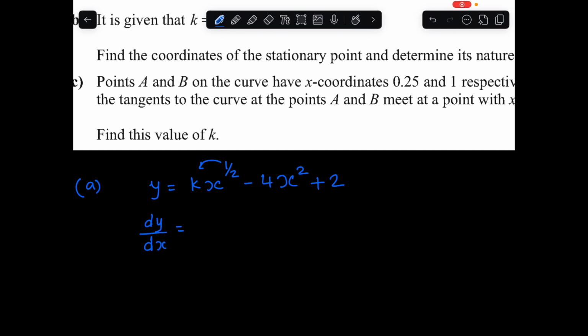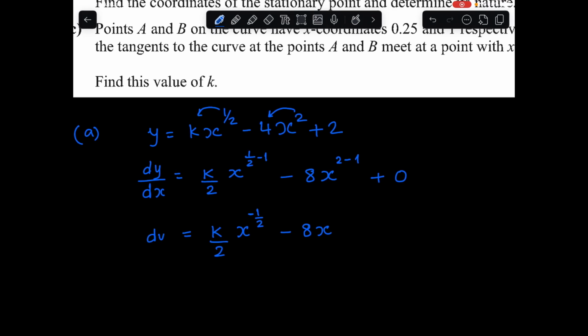So this is k times half, which I can write as k over 2, x to the power of half minus 1, minus 8x to the power of 2 minus 1, and differentiation of a constant is 0. This simplifies to k over 2 x to the power of minus half, minus 8x. 2 minus 1 is 1, so no need to write the power. So this is your dy by dx.